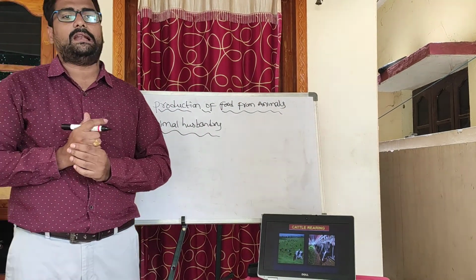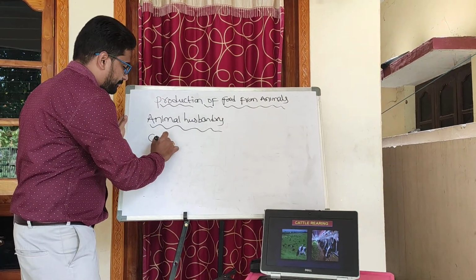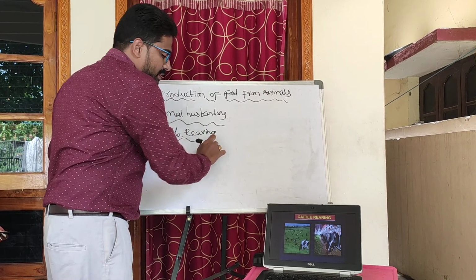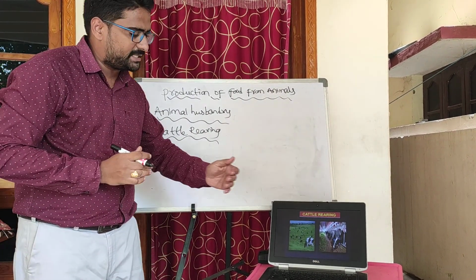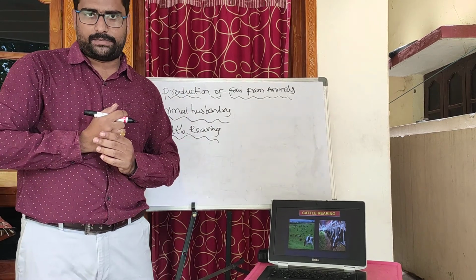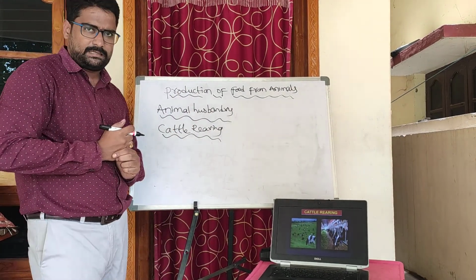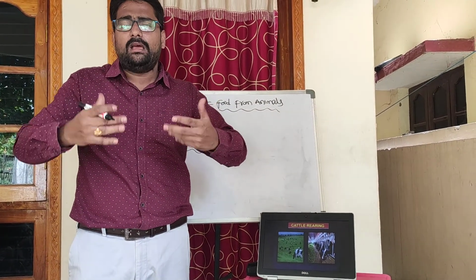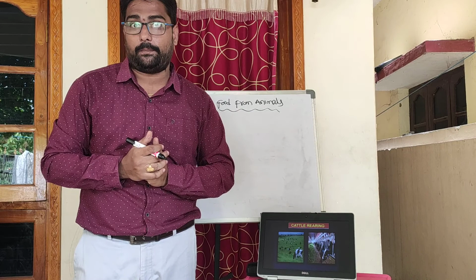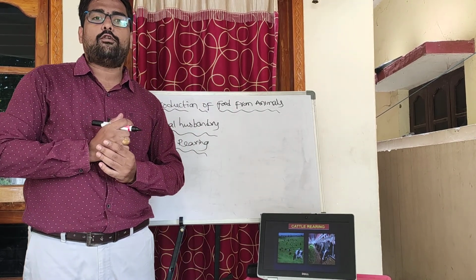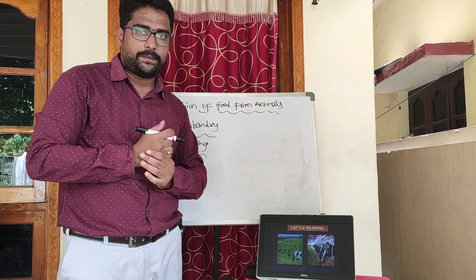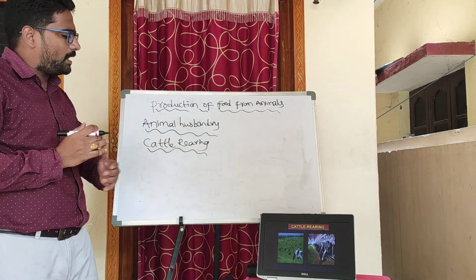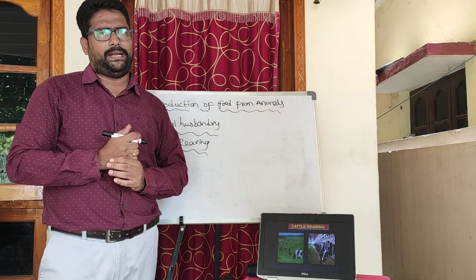So what is this, children? Cattle rearing. In cattle rearing you can see the pigs, they are eating some food items. So what is cattle first? Cattle are a group of animals like cows, buffaloes, bison, which are reared, raised for milk or meat, and they are also used in farming and agricultural purposes. So these animals are called cattle, children, and rearing them is called cattle rearing. Generally we rear cattle for milk, meat, etc.